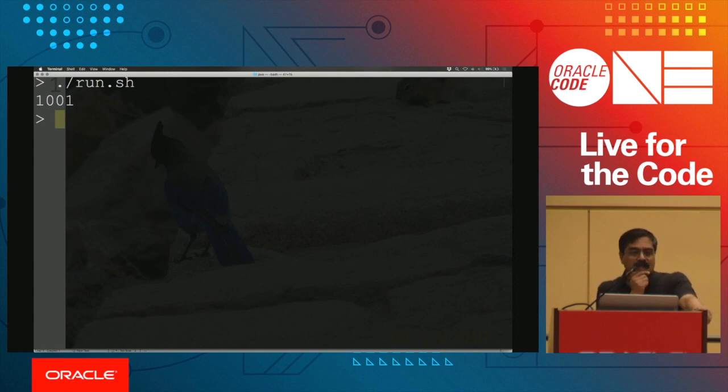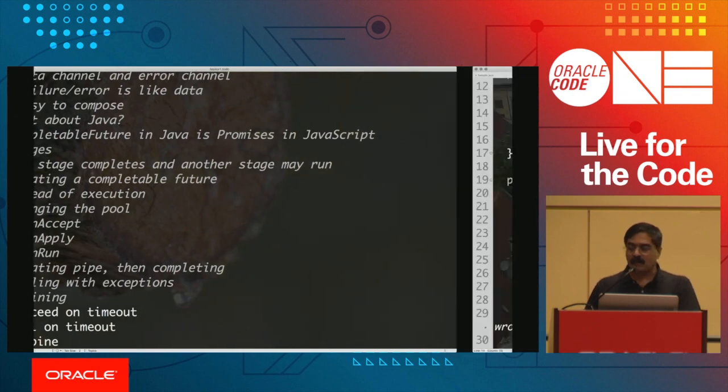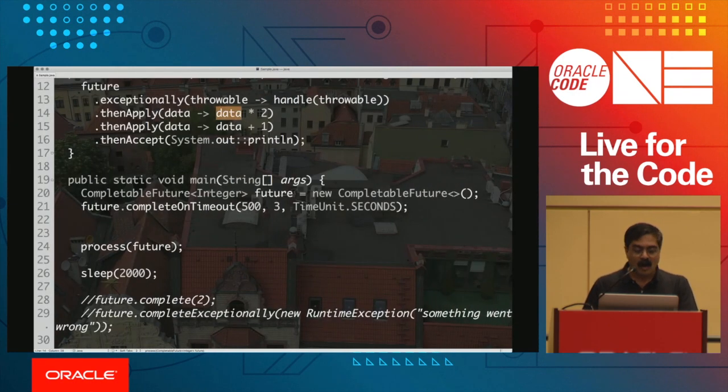Now, obvious question is, what's going to happen to the task that you started? What if it eventually comes back? Well, sorry, we don't care about it. So that's going to be asynchronous, and we don't wait for it. We keep moving at this point and do whatever that we need to do. So that is an example of completing on timeout.